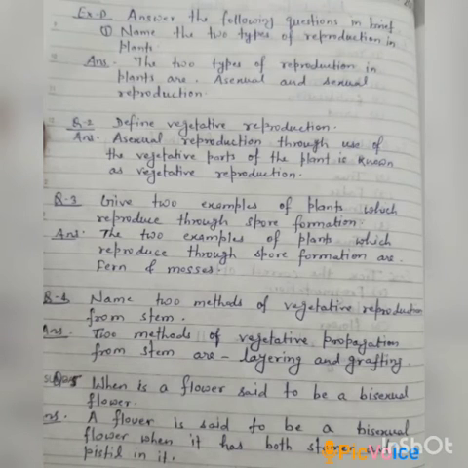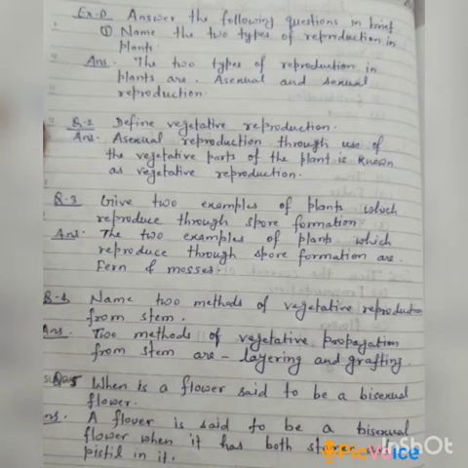Now in exercise D, we have to answer the given questions in brief. Question number 1: name the two types of reproduction in plants. The two types of reproduction in plants are sexual reproduction and asexual reproduction. Now question number 2: define vegetative reproduction. Asexual reproduction through the use of vegetative parts like root, stem or leaves of the plant is known as vegetative reproduction.